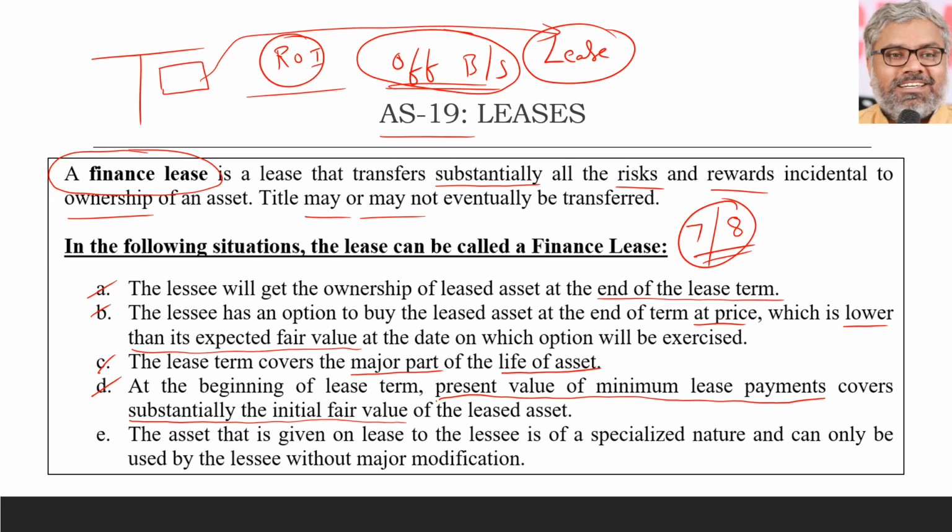That means as good as it is a purchase. But should we call it a purchase? No, we still cannot call it a purchase. We are only calling it a finance lease. So for simple understanding, a finance lease has a little bit of the characteristics of a purchase, but it cannot be called a purchase. It is as good as a purchase, but it is not deemed to be a purchase, it is just called a finance lease.